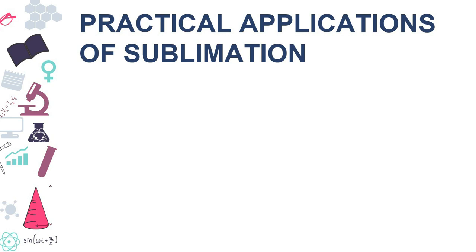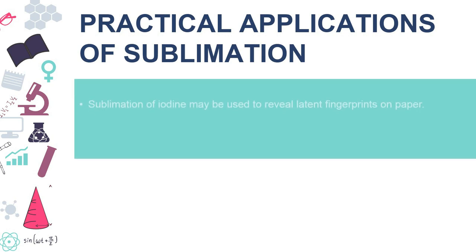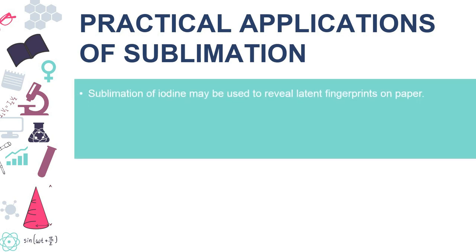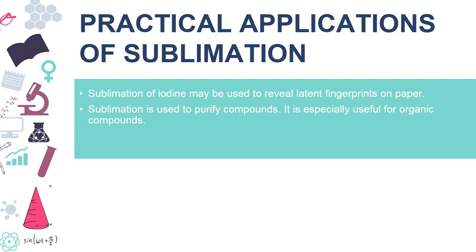We have some practical applications of sublimation, and the first is sublimation of iodine may be useful to reveal latent fingerprints on paper. The fingerprint method is useful for detective purposes in forensic labs. And sublimation is used to purify compounds. It is especially useful for organic compounds. Because dry ice sublimates so readily, the compound is used to produce fog effects also. So these are the applications of sublimation.